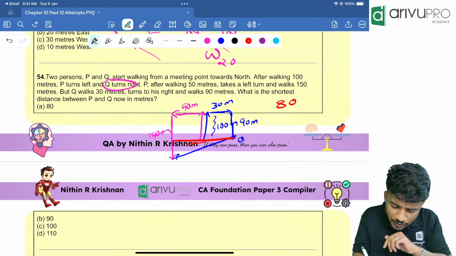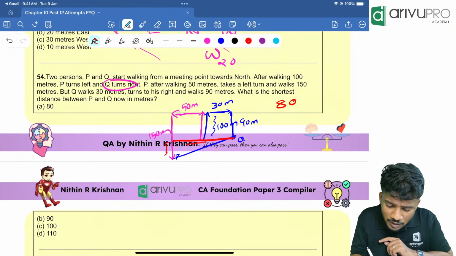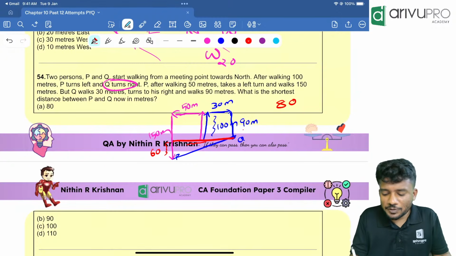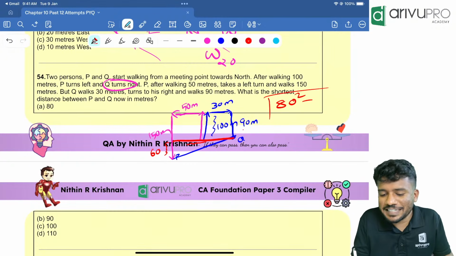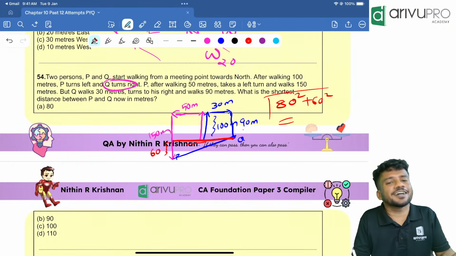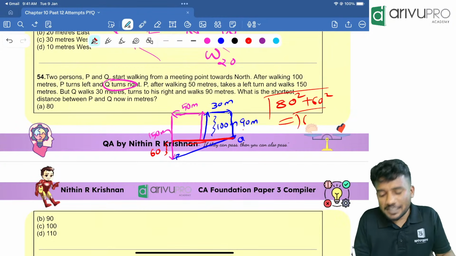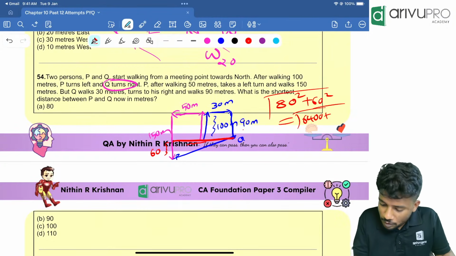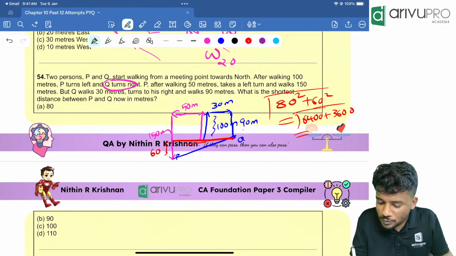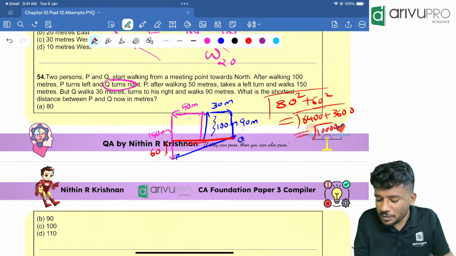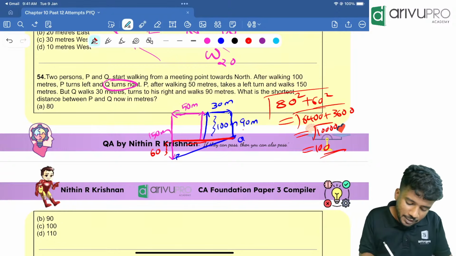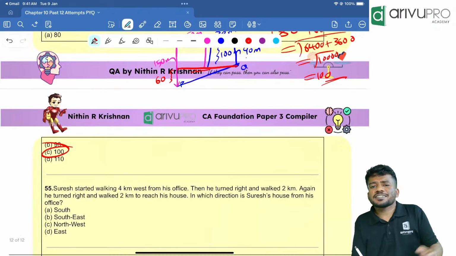Then this distance is 150 minus 90, which is 60. Using Pythagoras, root of 80 square plus 60 square is root of 6400 plus 3600, that is root of 10,000, which is equal to 100 meter. Option C. You just need to draw it.